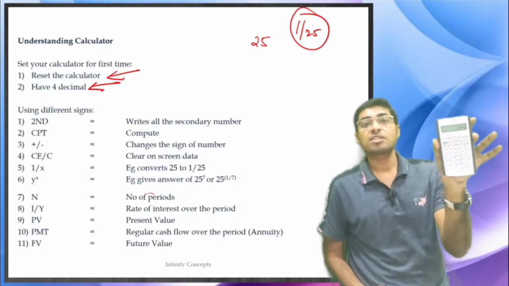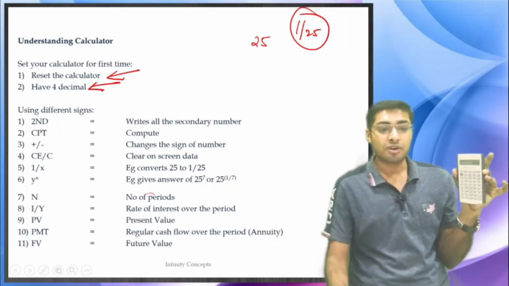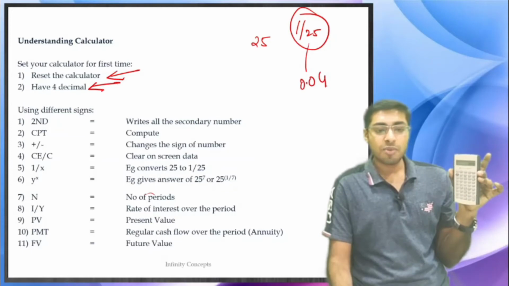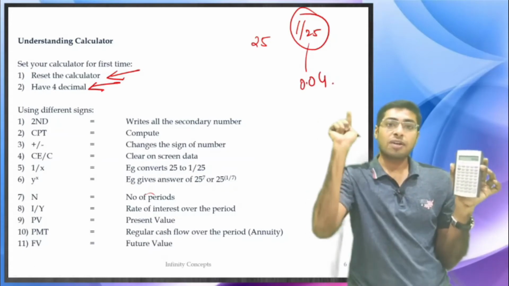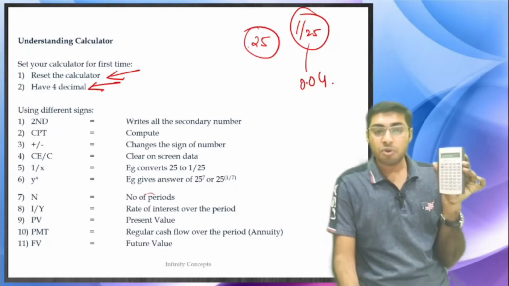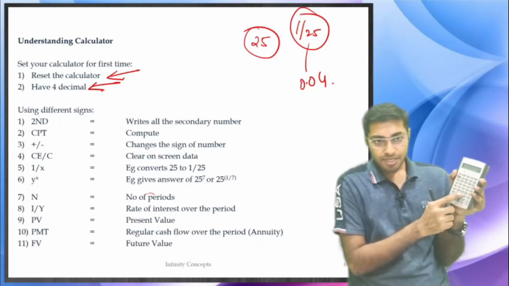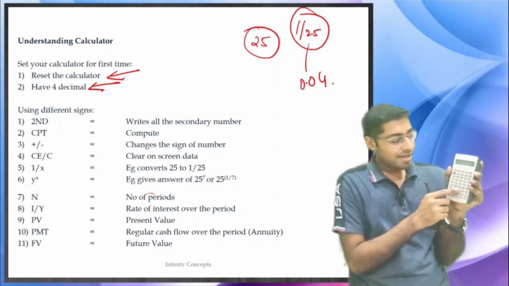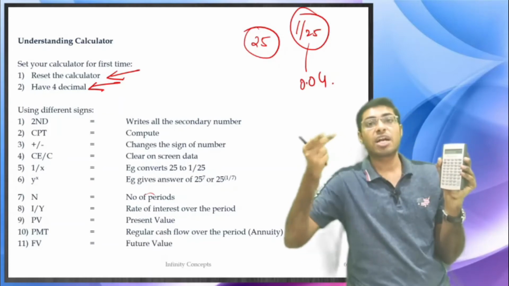It will give you the answer of 1 divided by 25, which is 0.04. How did you do it? Click on 25, which is your x, and then click on 1 divided by x. So 25 becomes 1 divided by 25.